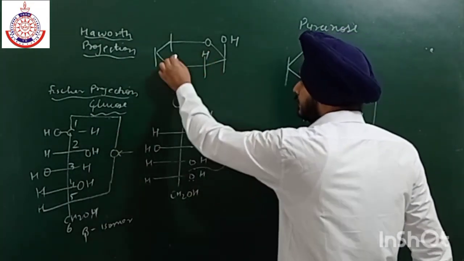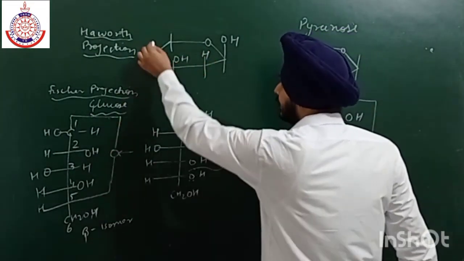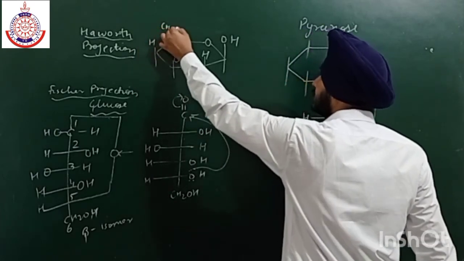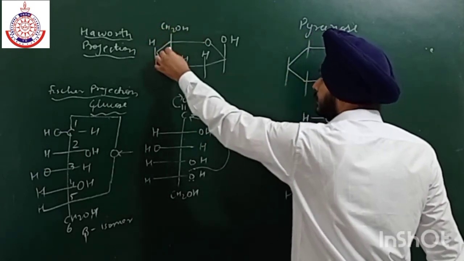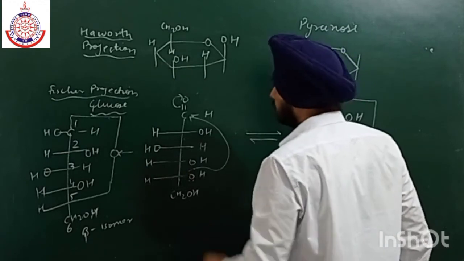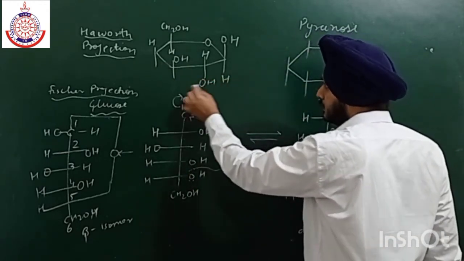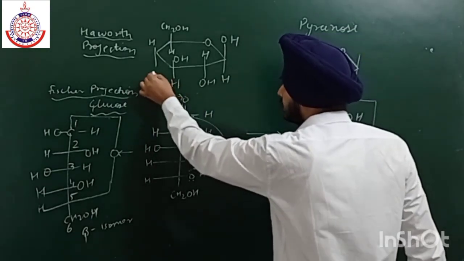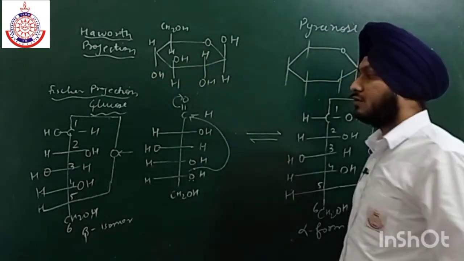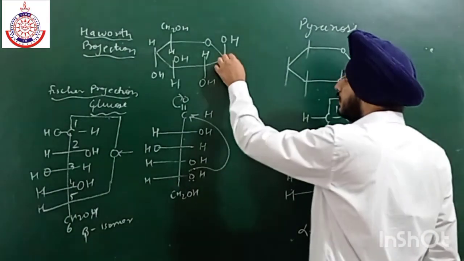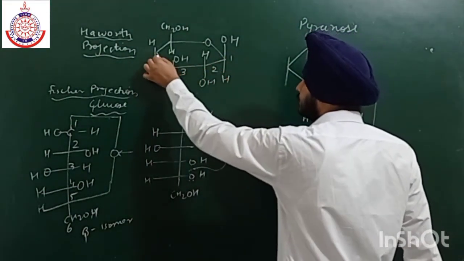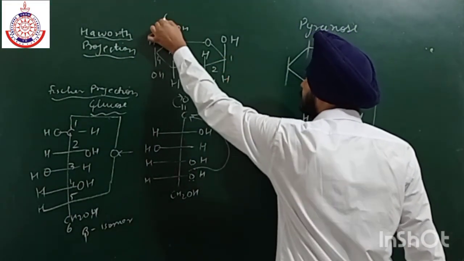H, and then we have OH, and then we have H, and at last we have CH2OH and H. And on the right side we have H, OH, H, OH. You can also check it by numbering. Here we have 1, 2, 3, 4, 5, and this one is 6.